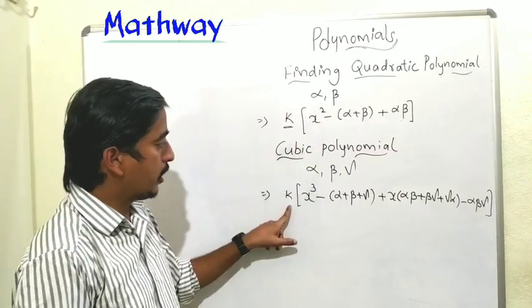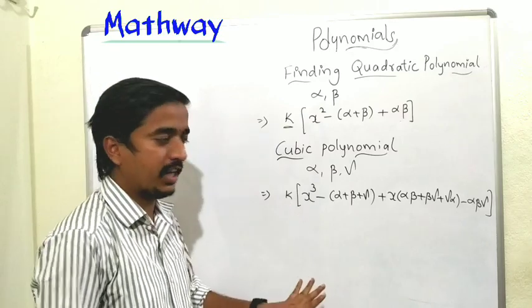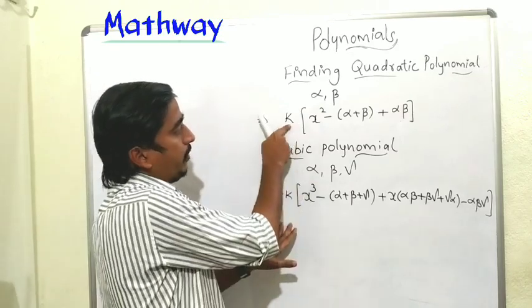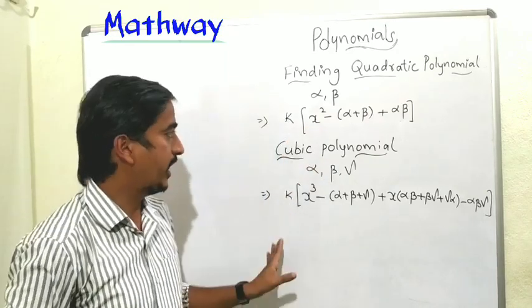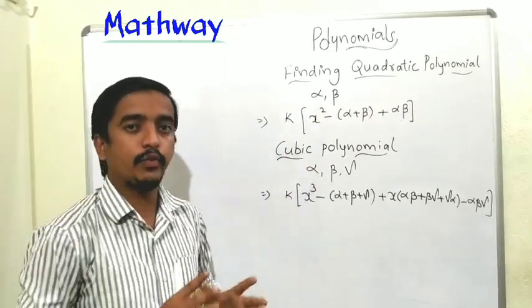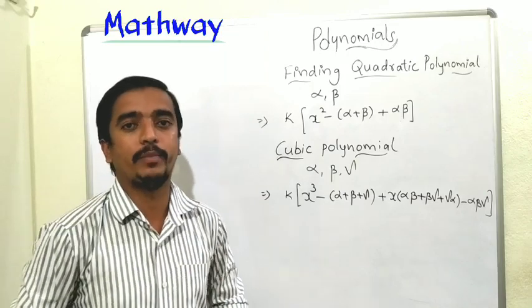If you see here also, we take k as any constant. So what we do when we have k in the quadratic, same process we need to follow for the cubic also. K is a constant term. In this way we can find the quadratic and cubic polynomials.